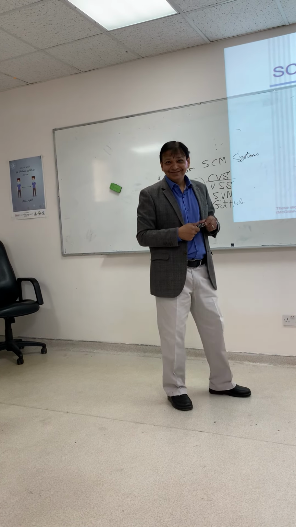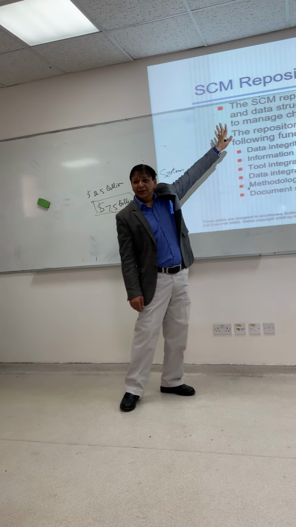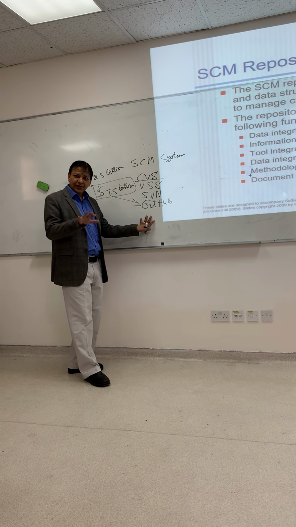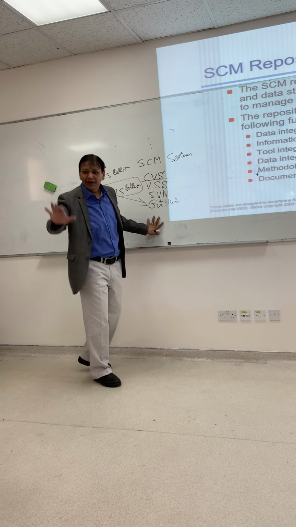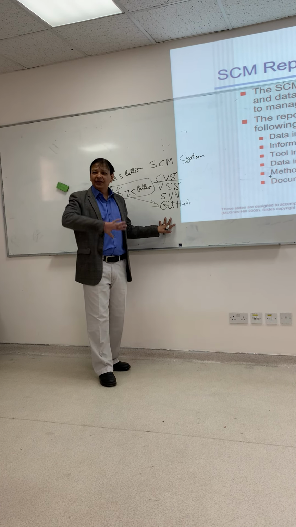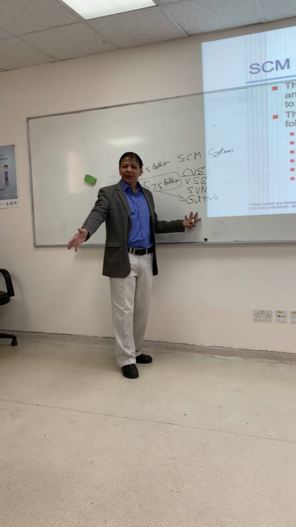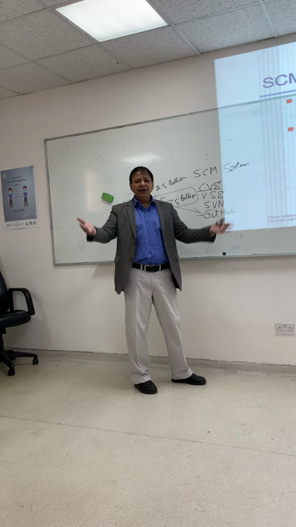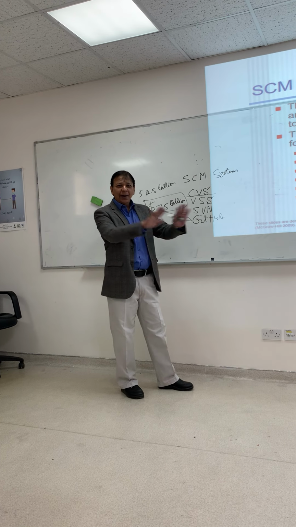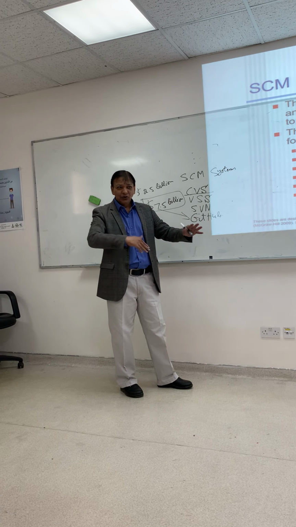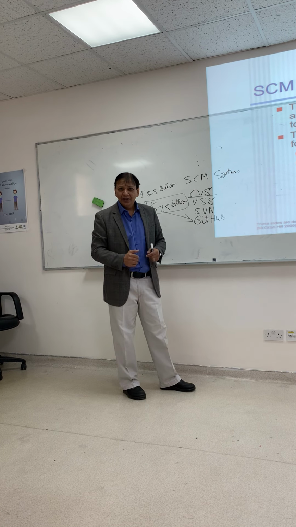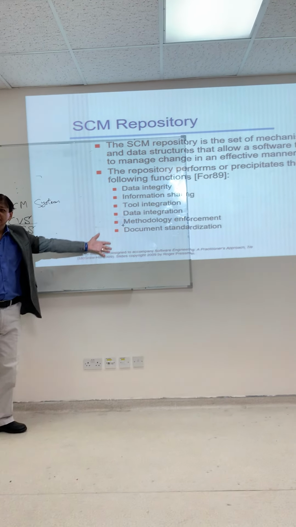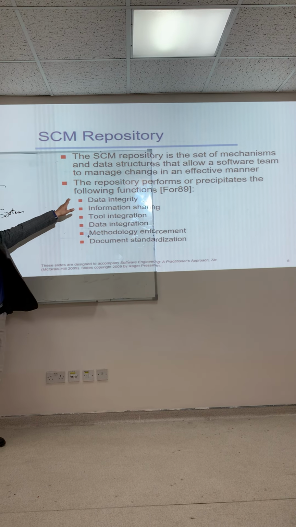So you need to have software configuration management systems. GitHub is the most widely practiced now because of distributed environments, distributed teams. Half the team in America, half in India, half in Pakistan, half in Dubai. Distributed teams. So a team from any location can see any update, any change. So it's very good for information sharing. These are the main functions of a software configuration management system. Data integrity.